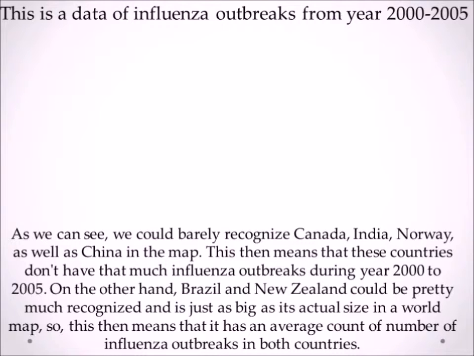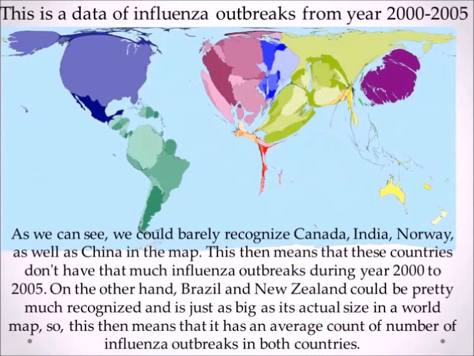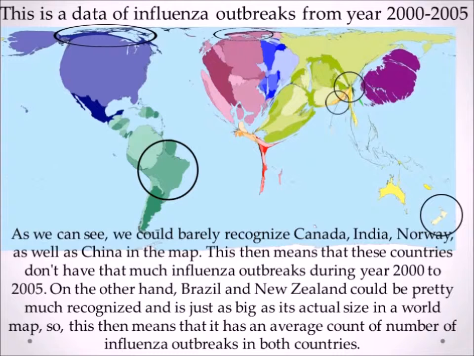This is data of influenza outbreaks from 2000 to 2005. As we can see, we could barely recognize Canada, India, Norway, as well as China in the map. This then means that these countries don't have that many influenza outbreaks during 2000 to 2005. On the other hand, Brazil and New Zealand could be pretty much recognized and are just as big as their actual size in a world map. So this means that they have an average count of influenza outbreaks.